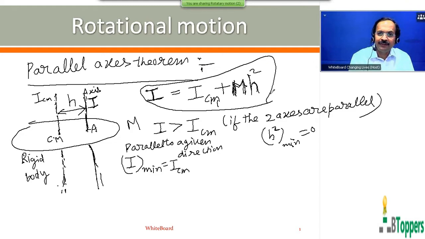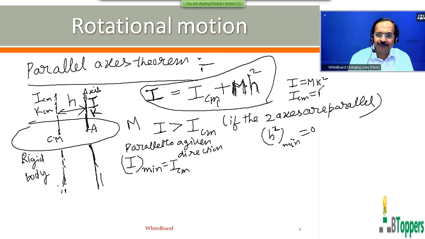We can write a similar equation in terms of the radius of gyration K about the given axis and the radius of gyration about the parallel axis through the center of mass. Let K denote the radius of gyration of the rigid body about the first axis on the right side, passing through some point A. Then we can write I equal to mk square on the left hand side of this equation, the parallel axis theorem. Let KCM denote the radius of gyration of the rigid body about this parallel axis passing through its center of mass.